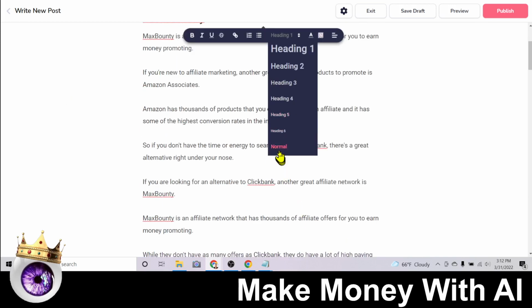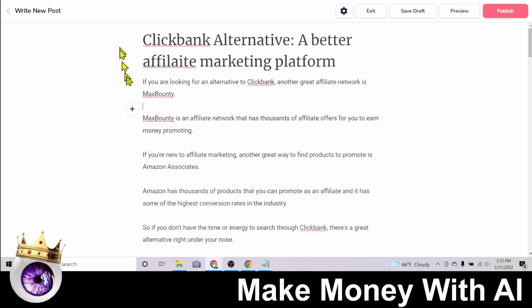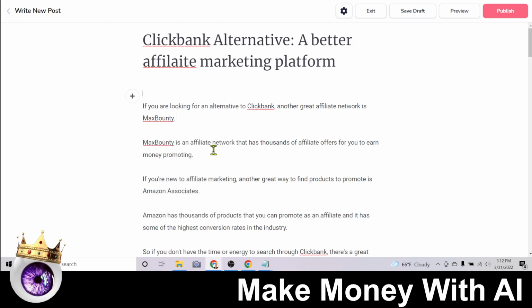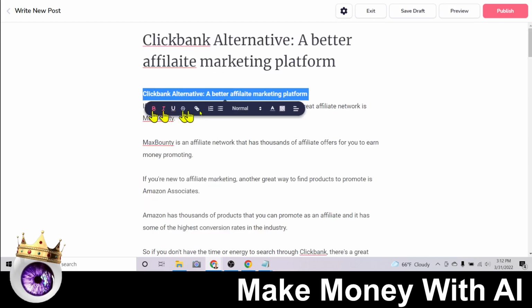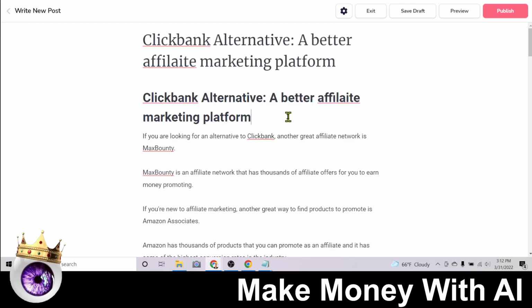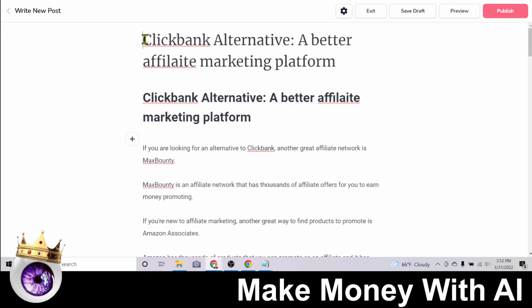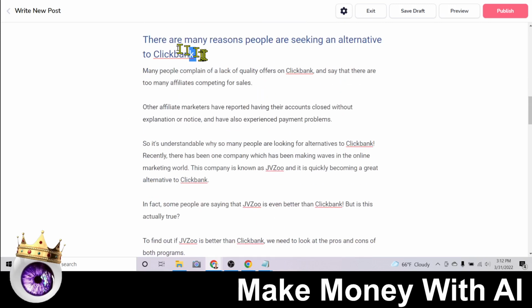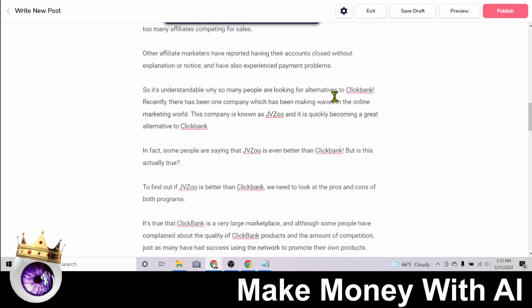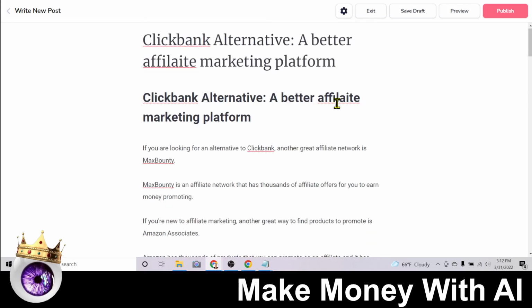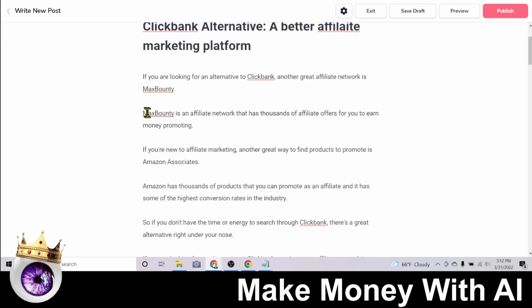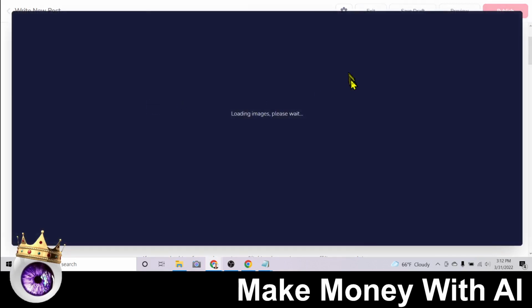So we'll set this to normal text, and there we go. Set that as our H1. So now we have the keyword in our title, we have the keyword in our H1, and then here's the H2. We can make that bold so it stands out. Now, the last thing you're going to want to do is to put some multimedia content in this, right? This is all text, that's great, but we're going to want some images, so we can put in, click here, and it's as simple as that.